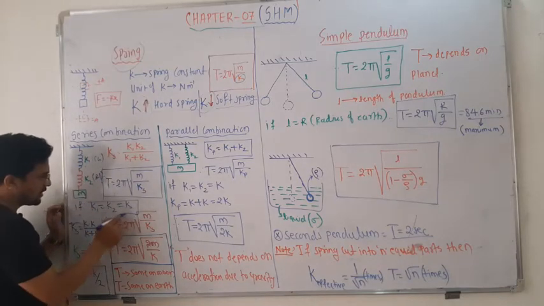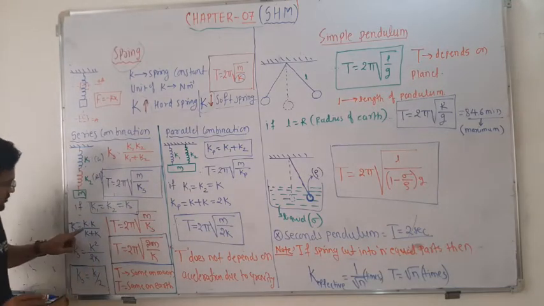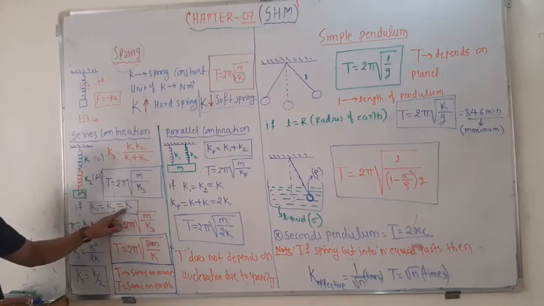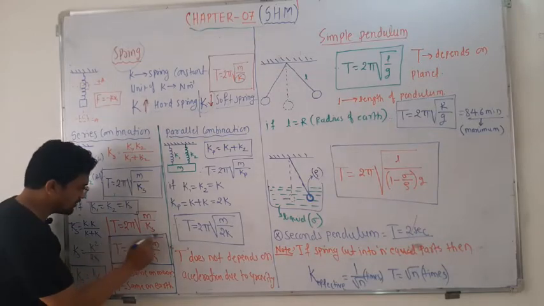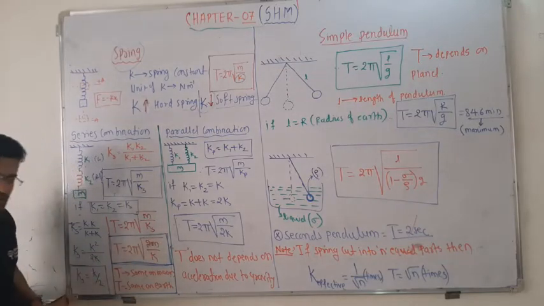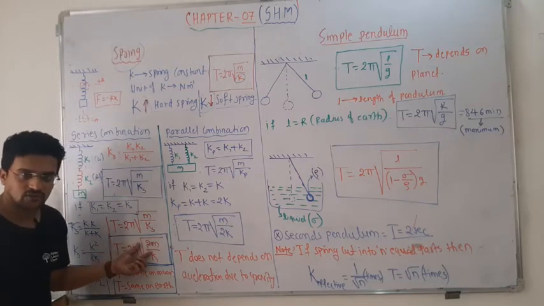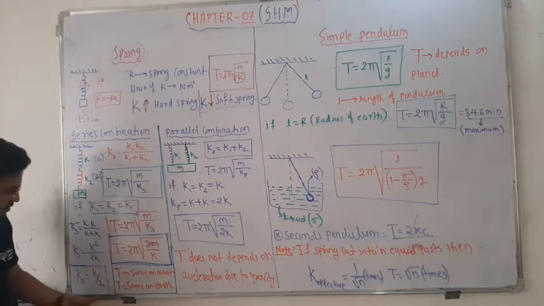Now suppose these two springs are made of the same material, copper or aluminum, then k1 and k2 are equal to k itself. So ks is equal to k into k divided by k plus k, that is k square upon 2k, one k cancels out, and you will get k by 2 left over. Just place it over here. So when two springs of the same constant k are attached in series, the time period increases.